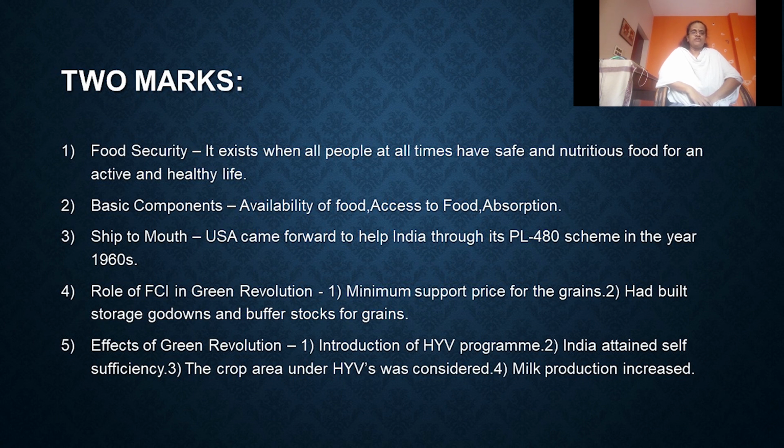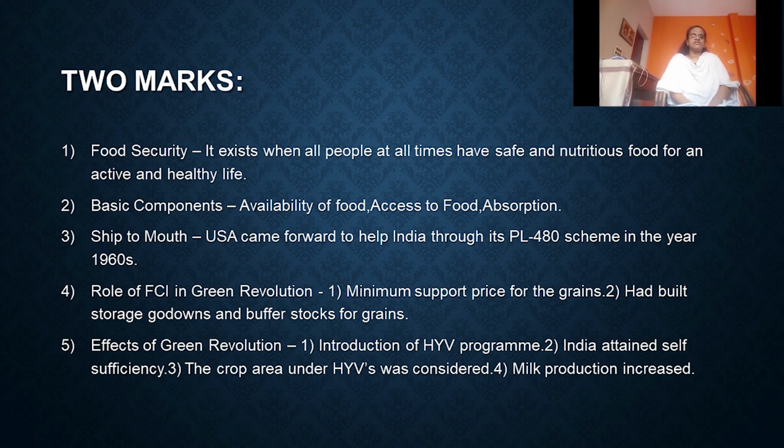Explain ship to mouth phenomenon. USA came forward to help India through its Public Law 480 schemes in the 1960s. This situation was popularly known as ship to mouth existence. Role of FCI in Green Revolution. Minimum support price was announced for the grains. Through FCI, the state procured the harvested grains. The FCI had built storage godowns, and buffer stocks of food grains were stored during the harvest season.